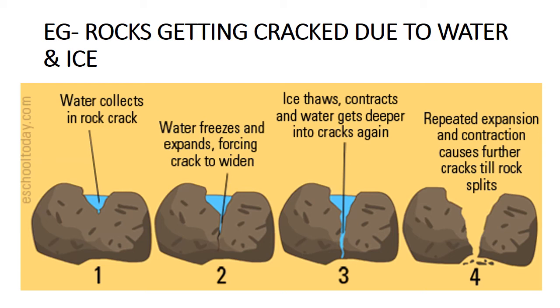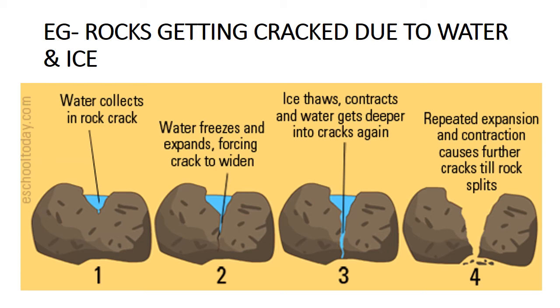During the cold temperature or during night, the temperature is down, so the water gets cooled down, which forces the rock to widen. Why? Because when water gets cooled, it becomes heavy. The ice gets heavy.